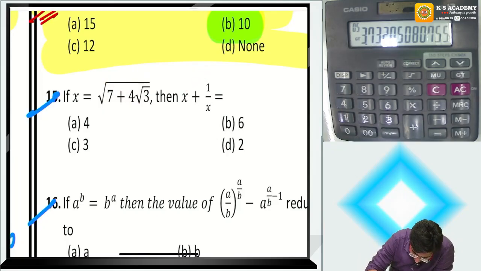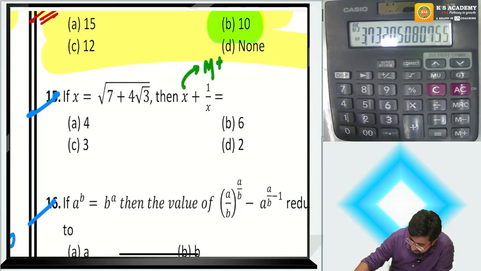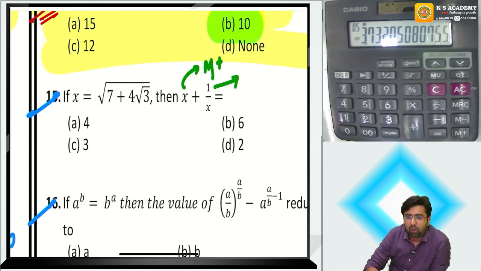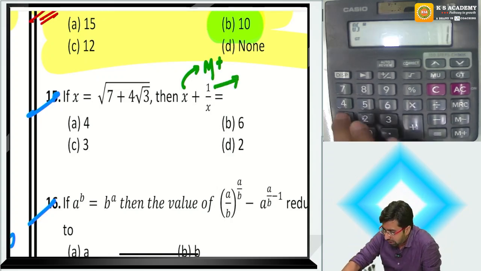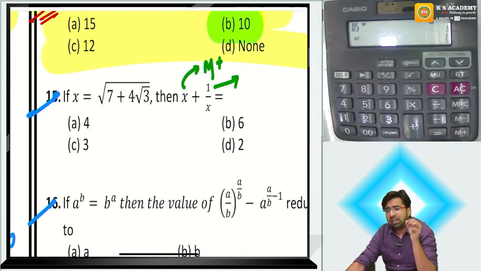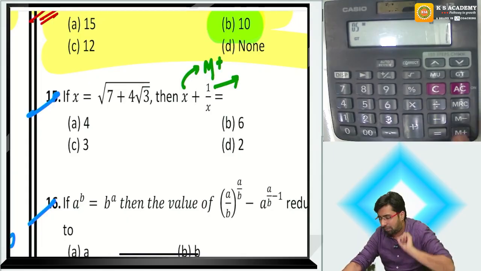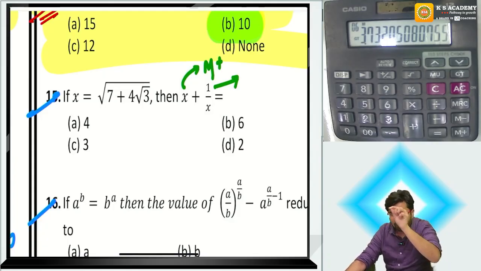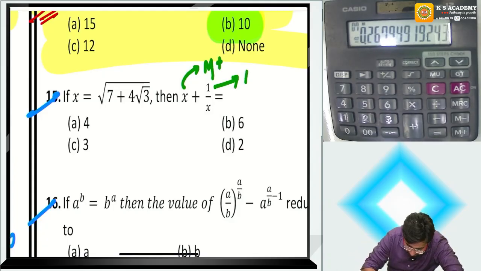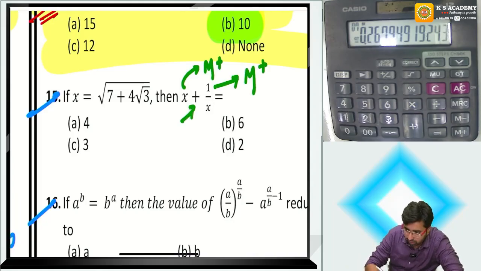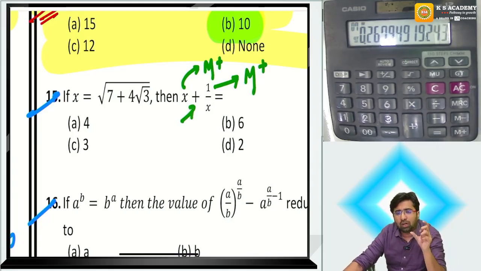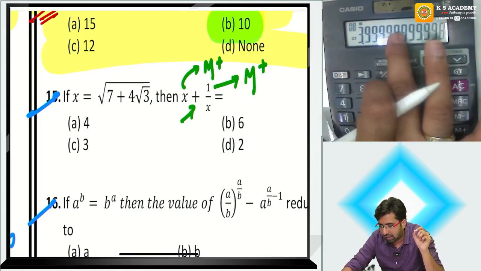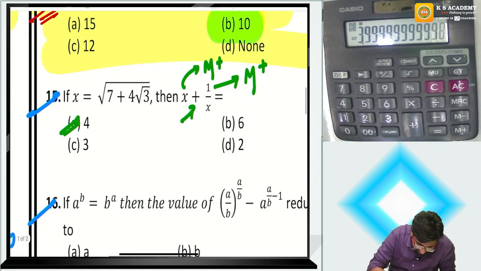Now do one thing. Press M plus. Now what do you need to do? Sir, I need to calculate 1 upon x. How to calculate 1 upon x? 1 divided by x, where you have stored x in the memory. Press the MRC button 1 time. Don't press 2 times, otherwise the memory will erase. 1 divided by MRC equals. Now you have calculated this also. Again I want to add, so press M plus. I want the total of everything. Press MRC. 3.9999. Option A is the right answer.